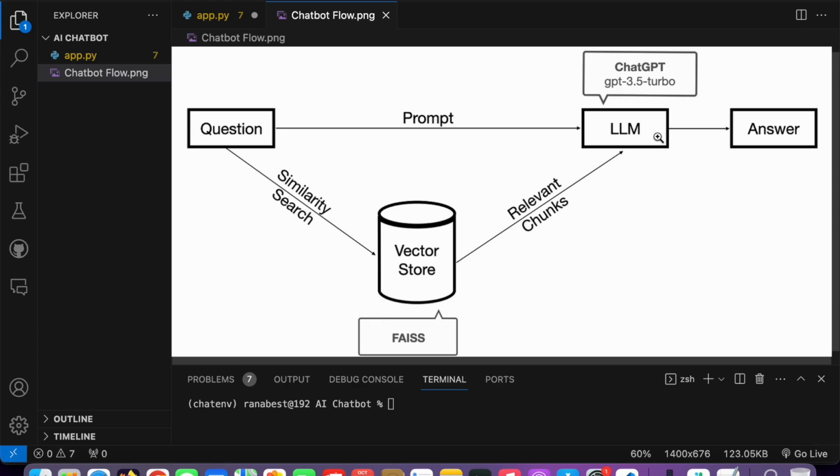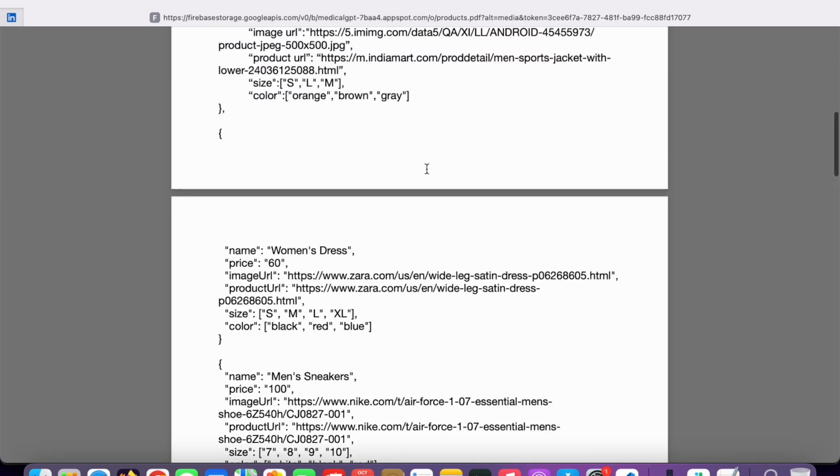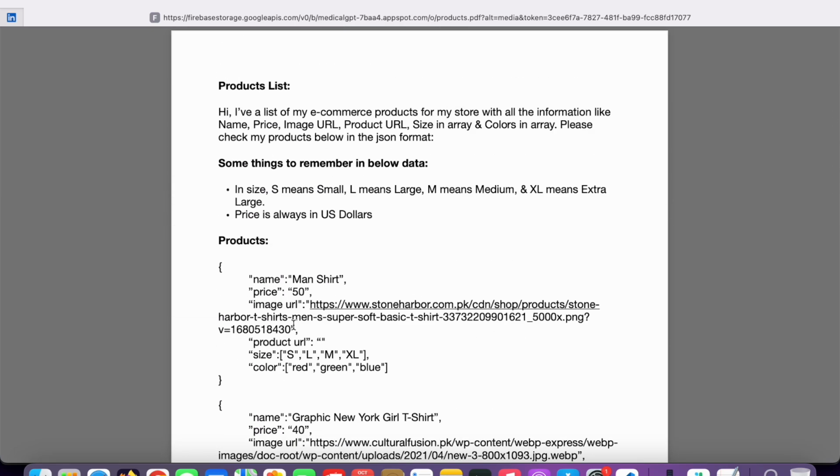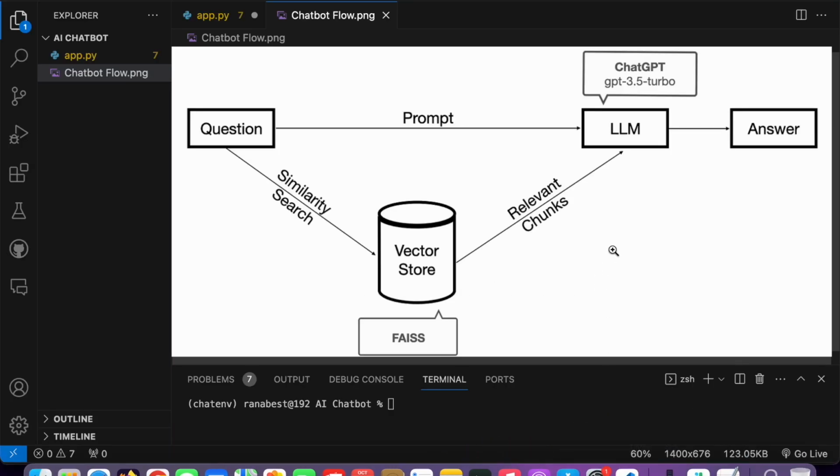But how does the LLM, and it can be any LLM, maybe an open source LLM like Llama 2, or maybe ChatGPT, actually understand our data? It is a very important step. Let's say we have 100 pages of this, a very big dataset. Do we need to pass our complete data to ChatGPT to answer our question? No, this is not a good approach. It is not even possible, because ChatGPT will never accept that huge data.